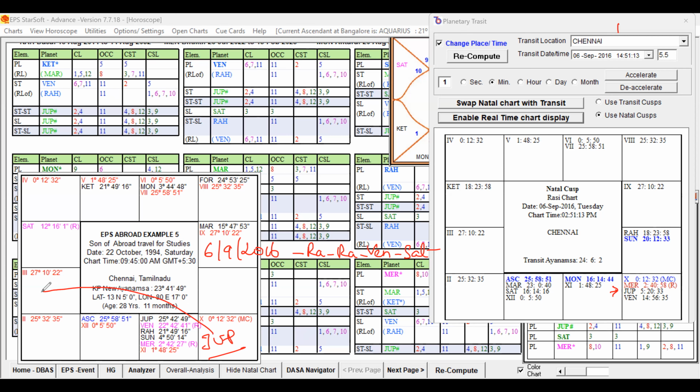Jupiter is aspecting the 3rd house by 5th aspect, right? And Jupiter is aspecting the Moon, that is the 9th lord, right? Moon is there in the Taurus sign in the natal chart. The 9th lord is Moon. Jupiter is aspecting the 9th lord also. It is aspecting the 3rd house also. These are all important houses. That is good.